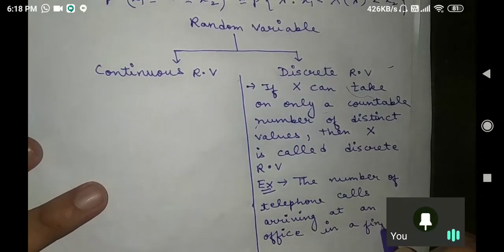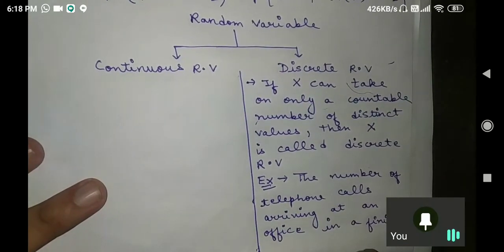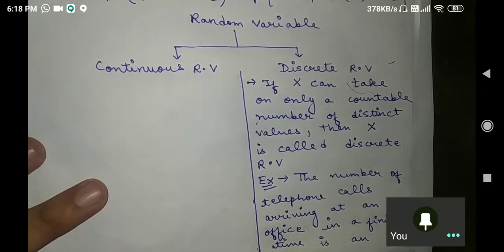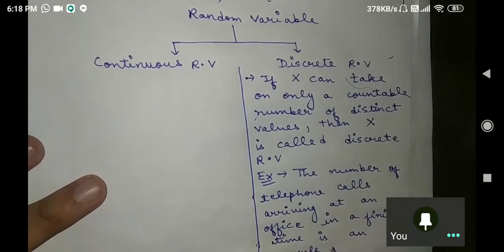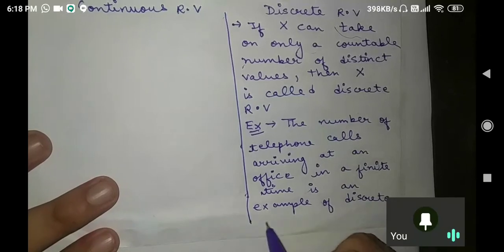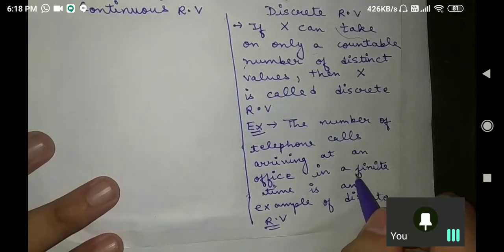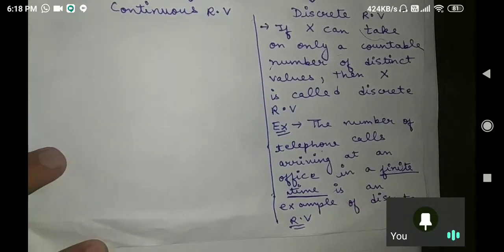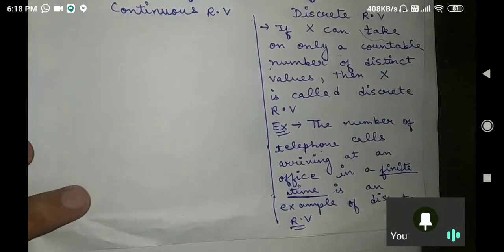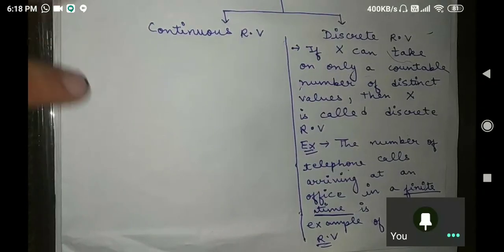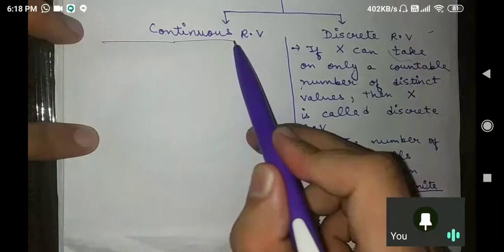I will give you continuous, then you will understand it. For a finite time is an example of a discrete random variable. This word is very important: finite interval of time. What we are saying is the number of telephone calls arriving in an office for a finite interval of time. Suppose you are sitting in an office, I have explained you. I will explain you continuous random variable now, so that you can have a clear differentiation.